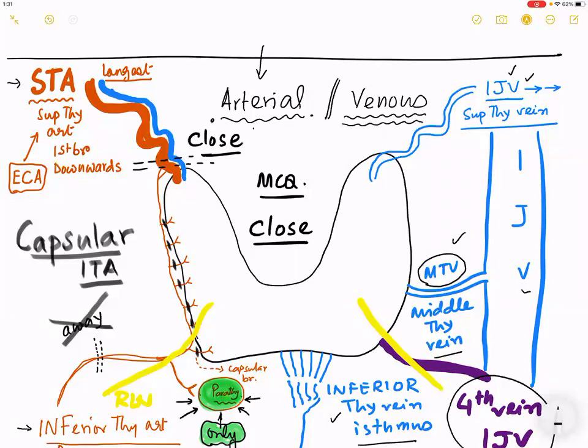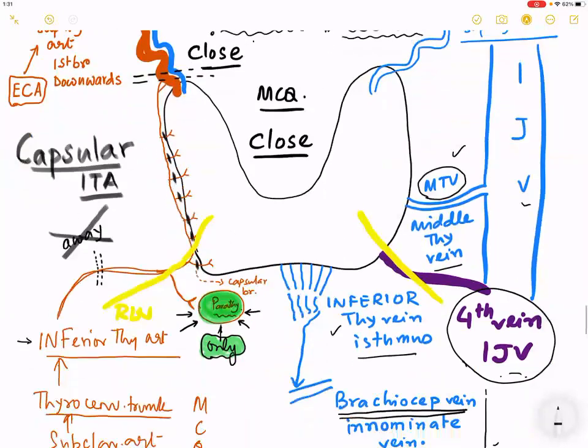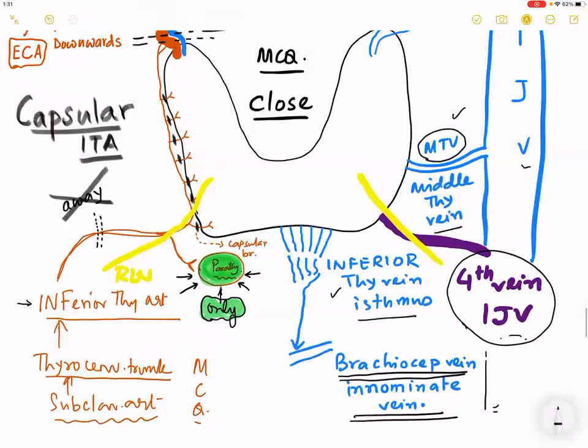Close to the gland, both of them are ligated like that. When you talk about the middle thyroid vein, it is ligated close to the gland also.